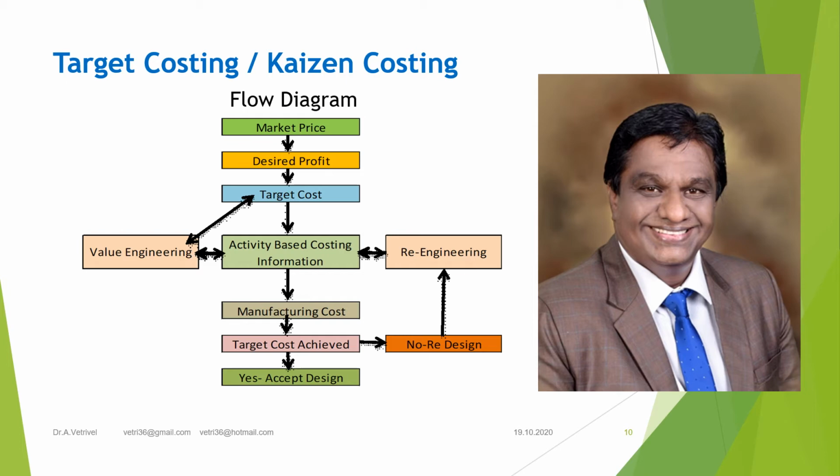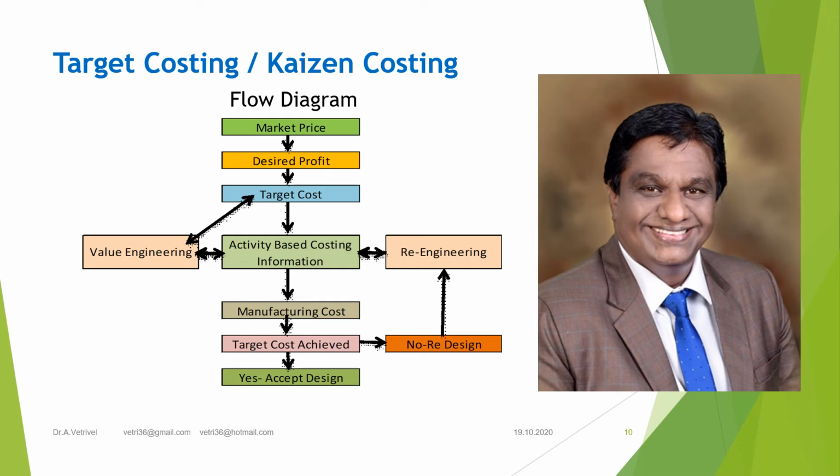If the manufacturing cost is still on the higher side than the required targeted cost, then it will be taken back for re-engineering. That is, again redesigning by altering the set of cost driver without deteriorating the quality.